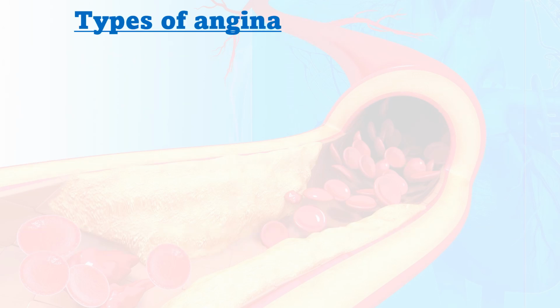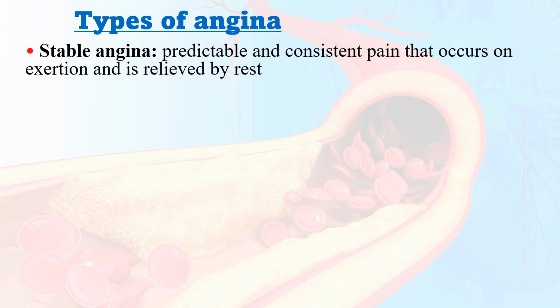Then types of angina. What are the different types or characters of angina you can see? First one is stable angina. Stable angina is a predictable and consistent pain that occurs on exertion and is relieved by rest. So stable angina is not a fatal condition. Usually the patient can predict when pain develops or which exertional activity causes pain. So immediately if you take rest, the pain will be relieved. That is why we say it is predictable and consistent pain that occurs on exertion and is relieved by rest.